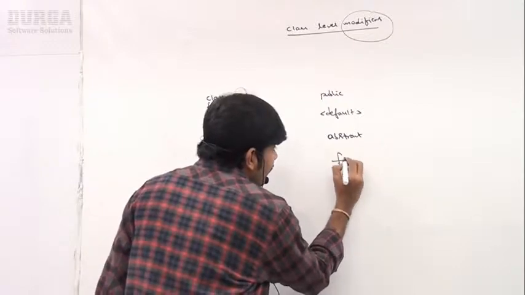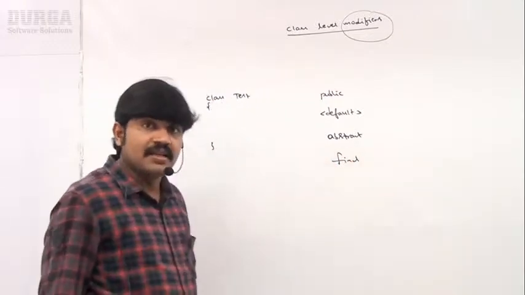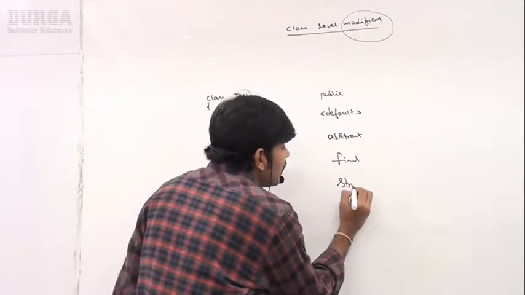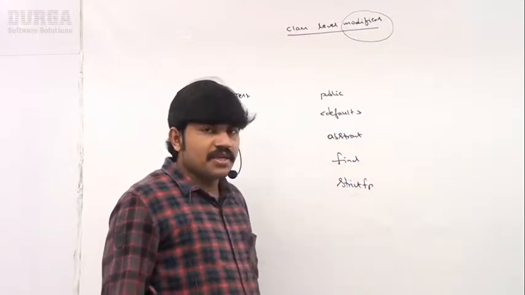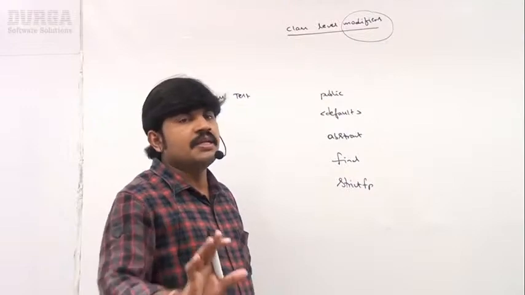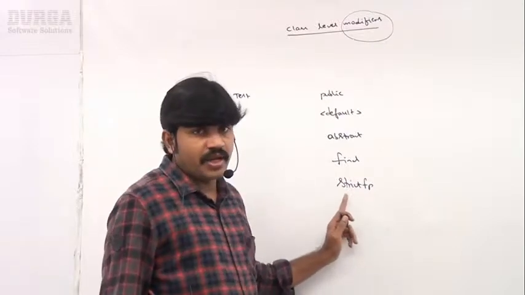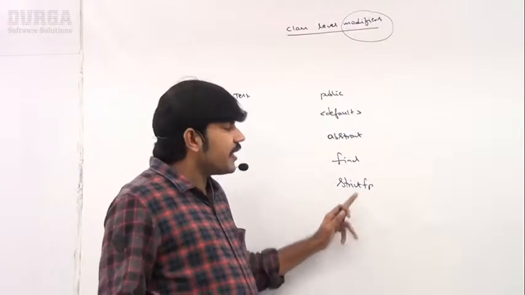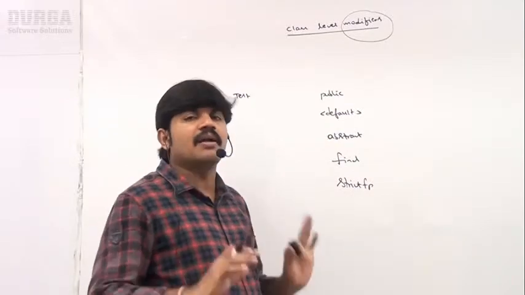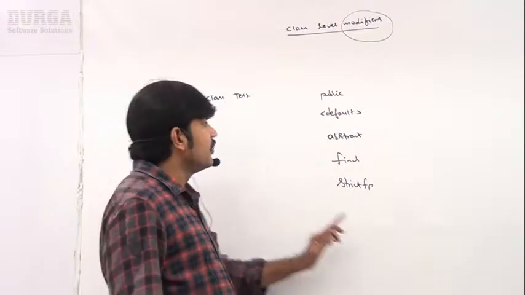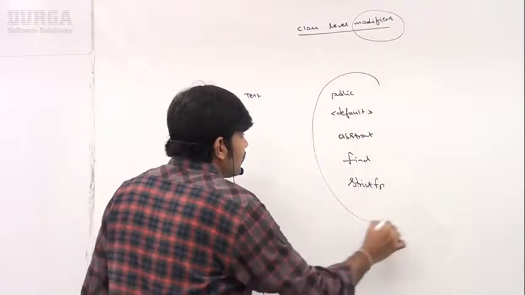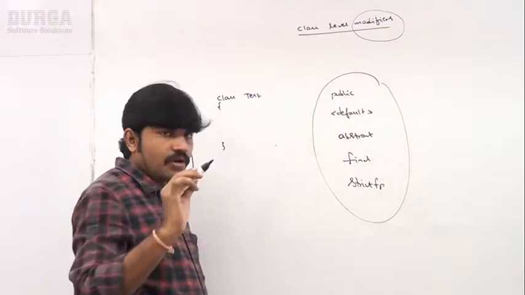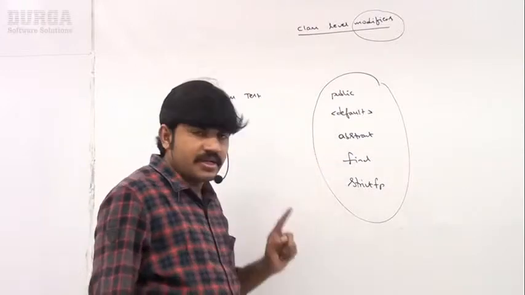Next, we can declare a top level class as final. We can declare a top level class as strictfp. Remember, strictfp behavior, we are not required to worry about. It's not required at all. Just strict floating point, not in our exam scope, just be aware. So the only applicable modifiers for top level classes are public, default, abstract, final, strictfp.